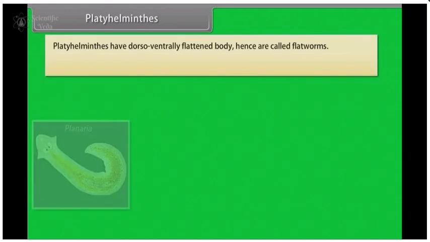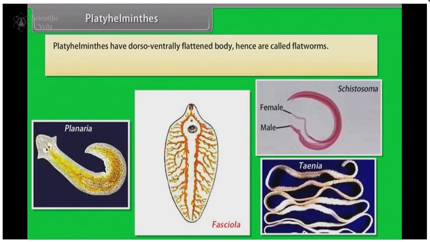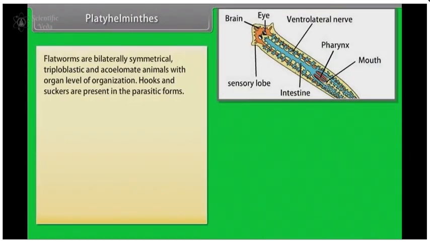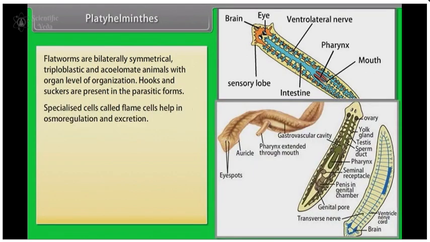Platyhelminthes. Platyhelminthes have a dorso-ventrally flattened body, hence are called flatworms. Platyhelminthes are mostly endoparasites found in animals including human beings. Flatworms are bilaterally symmetrical, triploblastic and acoelomate animals with organ level of organization. Hooks and suckers are present in the parasitic forms. Specialized cells called flame cells help in osmoregulation and excretion.